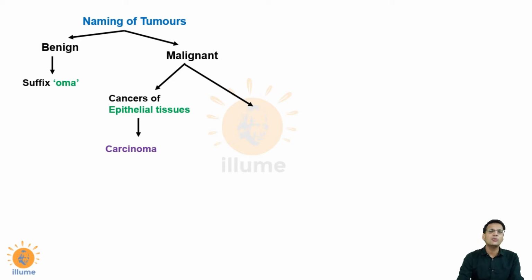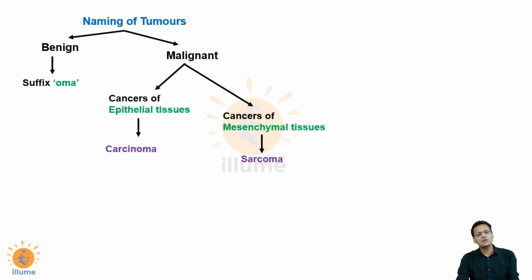So all carcinomas are the cancers of the epithelial tissues. Similarly, if the cancers belong to the mesenchymal tissues, then they are called sarcomas. So malignant tumors are named with two suffixes. First is carcinoma for epithelial tissue cancers, and sarcoma for the cancers of mesenchymal tissues.